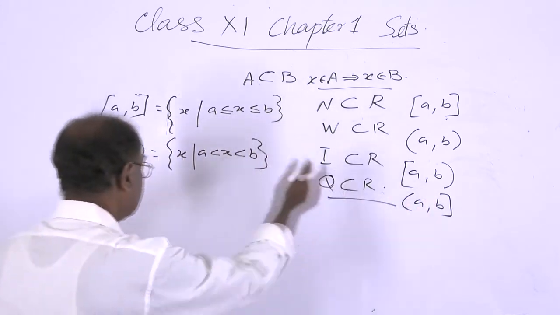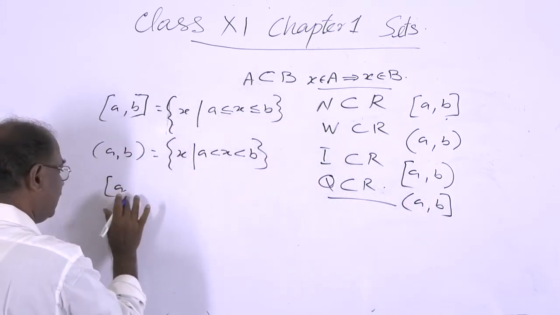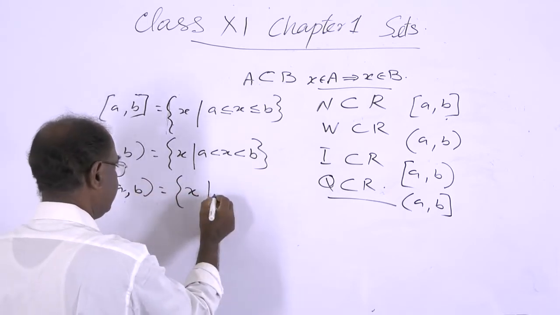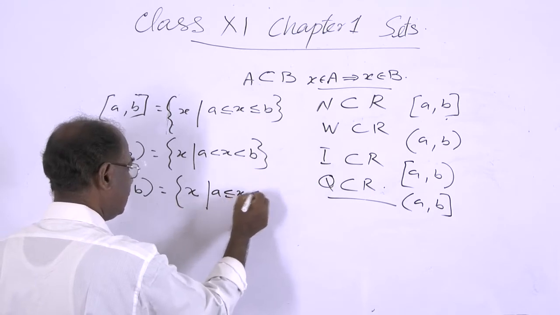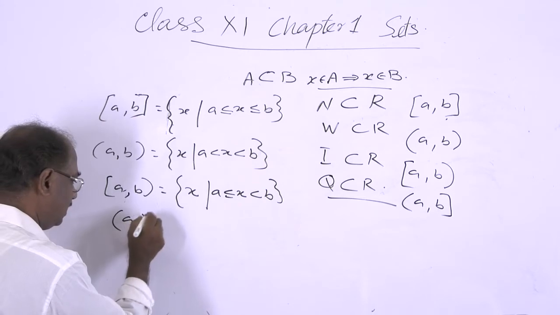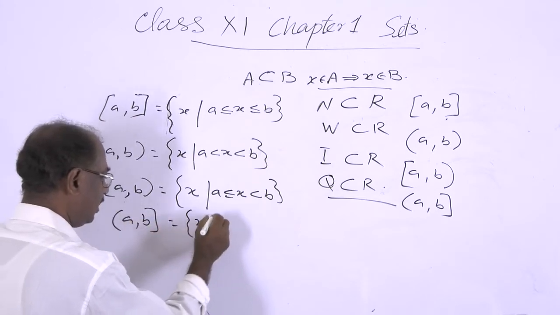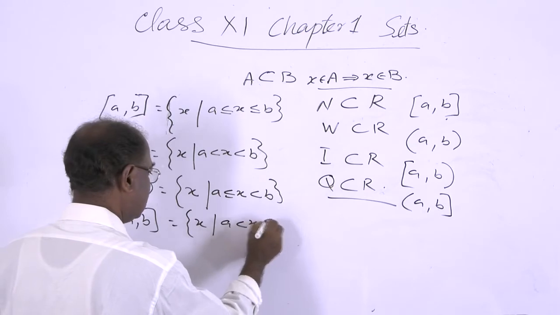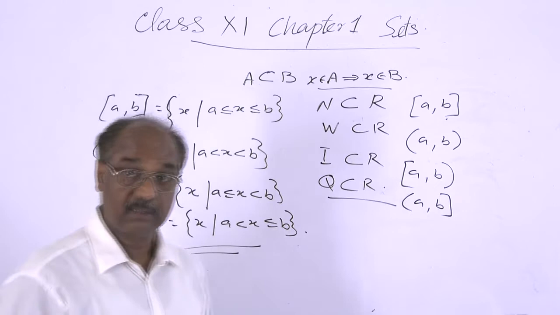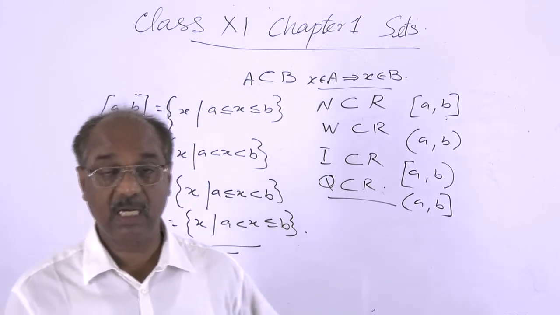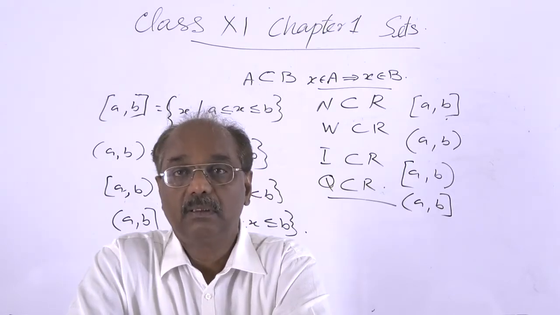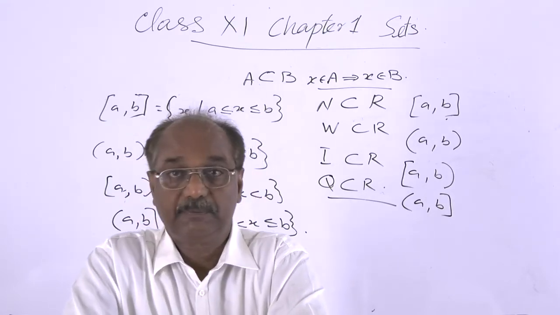And therefore this [A, B) is equal to the set of all x such that A less than or equal to x is less than B. And the other, (A, B], is equal to the set of all x such that A less than x less than or equal to B. So these are the intervals. And these intervals are clearly subsets of the set of real numbers.